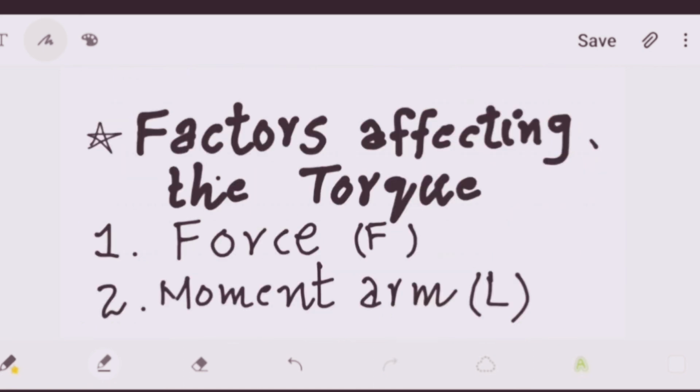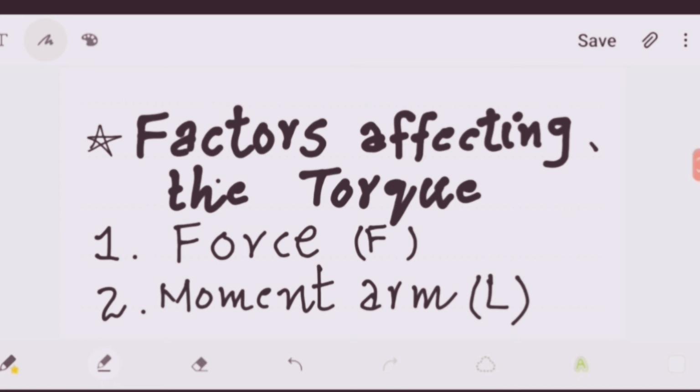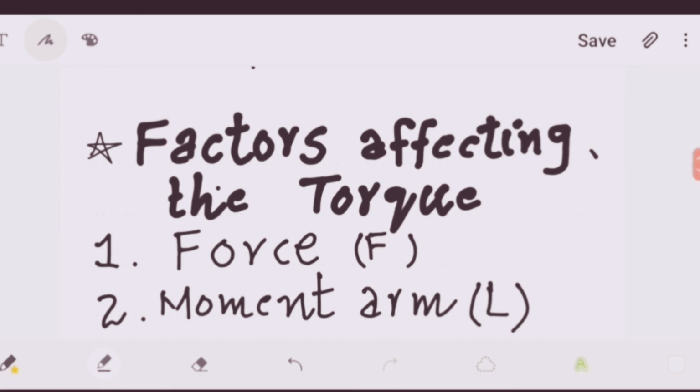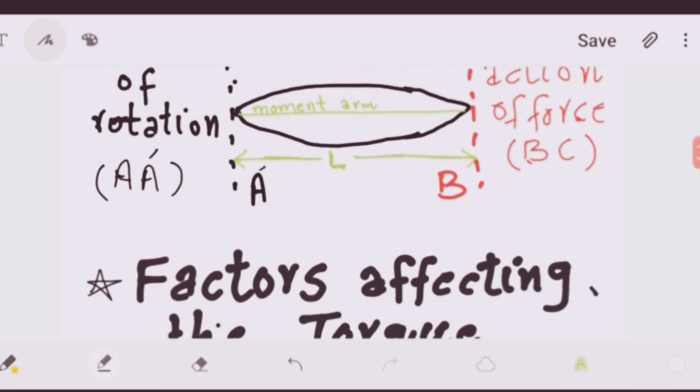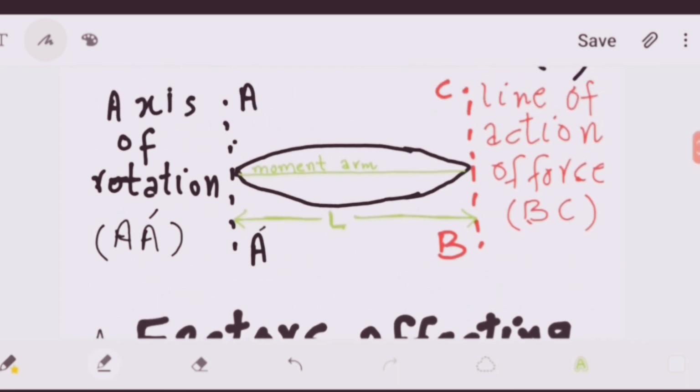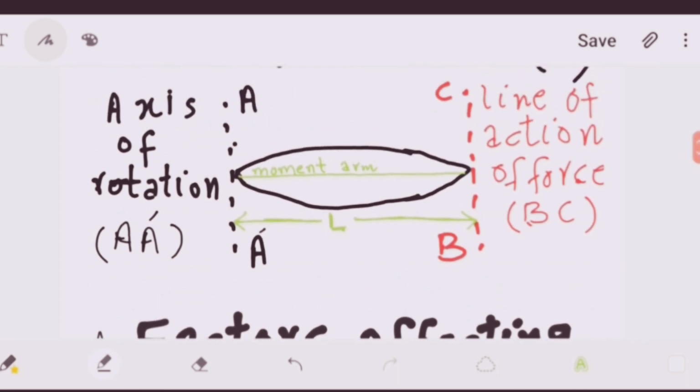Let's discuss the factors which affect the torque. There are two factors which affect the torque. Number one, force F. Number two, moment arm of the force L. Greater the force, greater is the moment of the force or the torque. Similarly, longer the moment arm, greater is the moment of the force or the torque. Thus, the moment of the force or the torque is determined by the product of the force and its moment arm L.